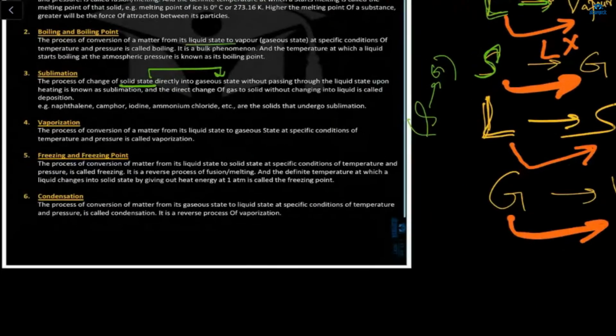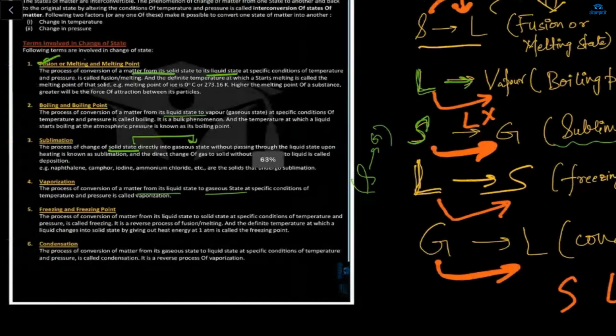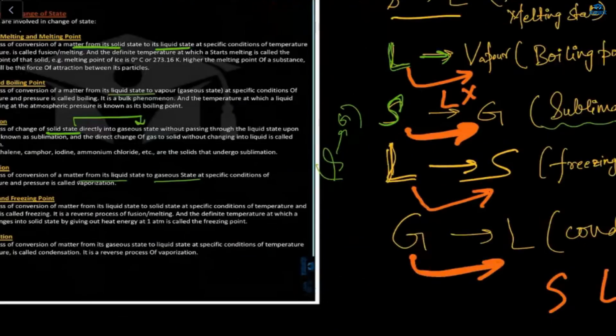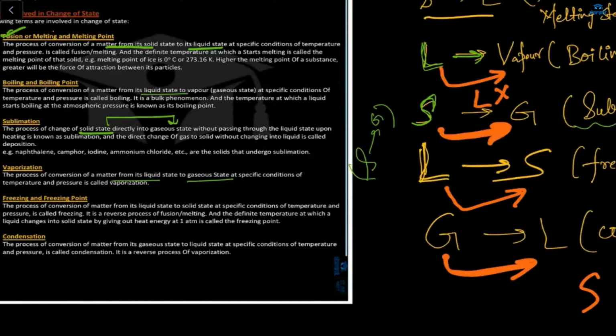Next, what is vaporization? The process of conversion of a matter from liquid state to gas state. This we already did. From liquid to gas state is vaporization, same as boiling point. What is freezing? Freezing point means the process of conversion of a matter from liquid state to solid state.